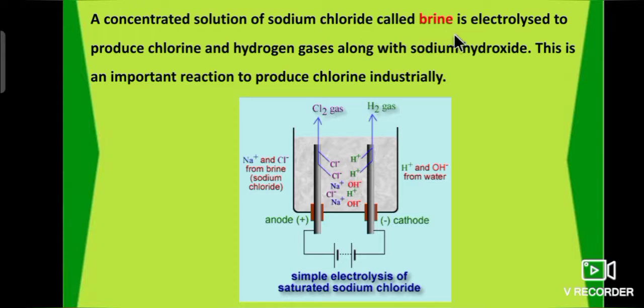That is salty solution. A concentrated solution of sodium chloride called brine is electrolyzed to produce chlorine and hydrogen gases along with sodium hydroxide. This is an important reaction to produce chlorine industrially. Hence, such reactions are called electrochemical reactions or electrolysis.